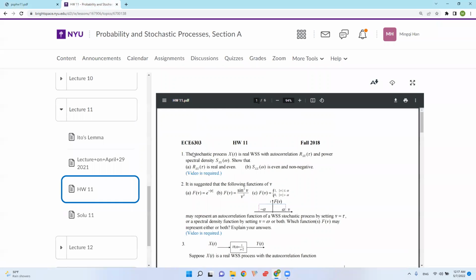In this question, we are given that X(t) is WSS, wide sense stationary, with autocorrelation R_XX(tau), and its power spectral density is S_XX(omega). Part A wants us to prove that its autocorrelation is real and even.